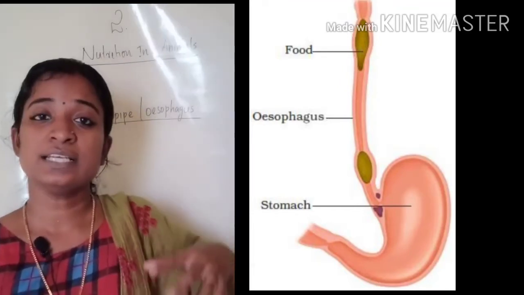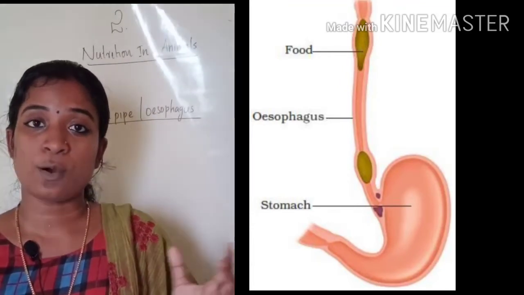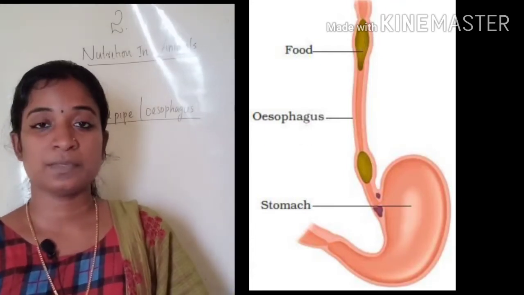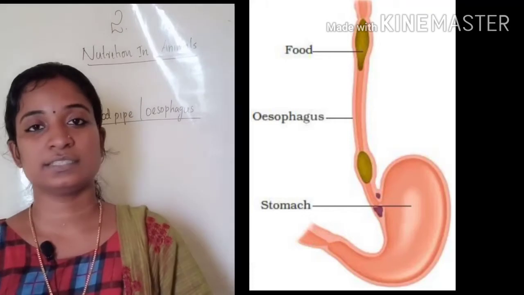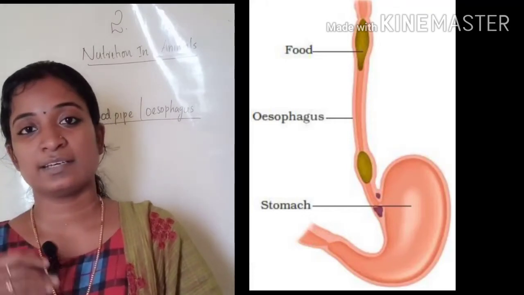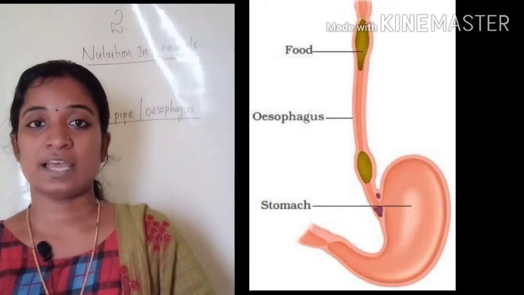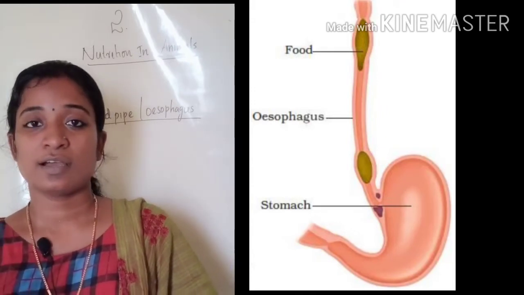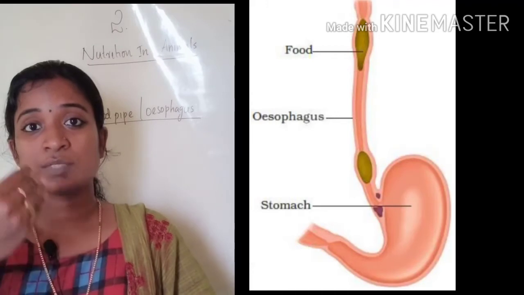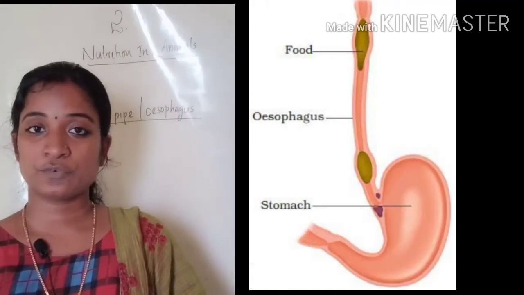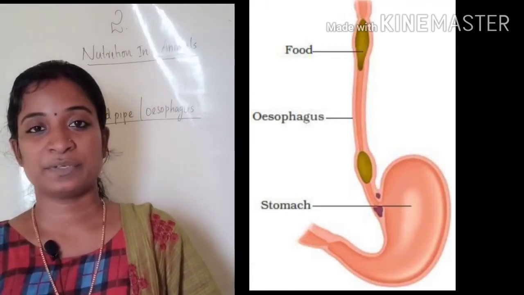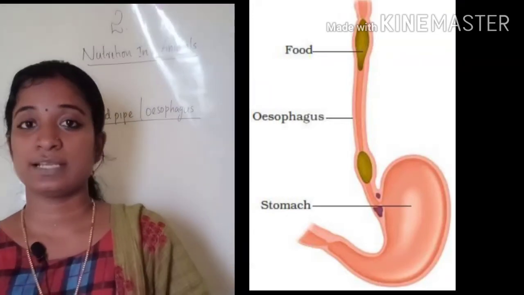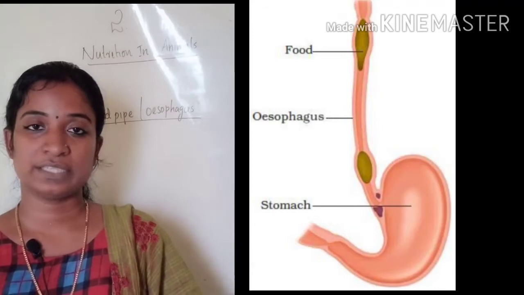Actually, this movement takes place all along the alimentary canal. Okay, so the food pipe is a long tube-like structure which starts from the neck and chest, and it pushes the food down to the stomach. The food that we swallow passes through the food pipe and reaches the stomach. Sometimes, if the food is not accepted by the stomach, it will be vomited out.